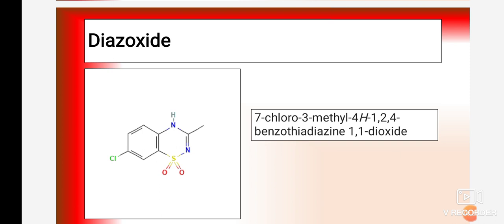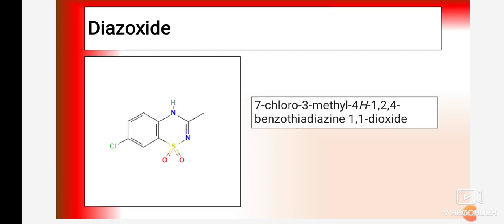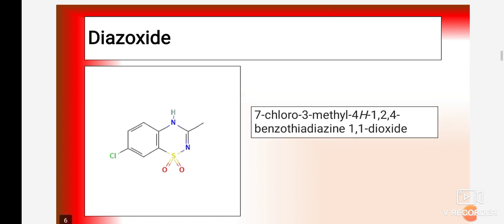Okay, so this is the structure of diazoxide, that is 7-chloro-3-methyl-4H-1,2,4-benzothiadiazine 1,1-dioxide. In the structure you can see there are 2 oxygen groups present on sulfur, that is dioxide. So due to the presence of 2 oxygen groups, and 2 nitrogens, the name of the drug is diazoxide.